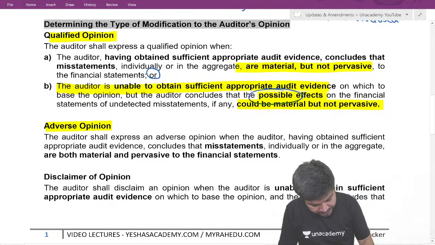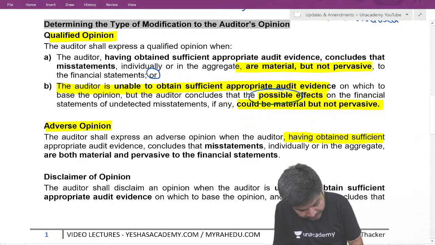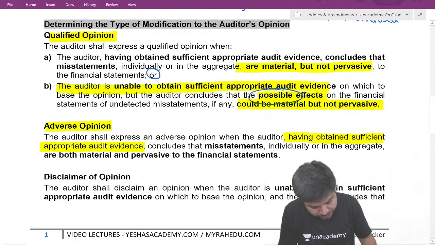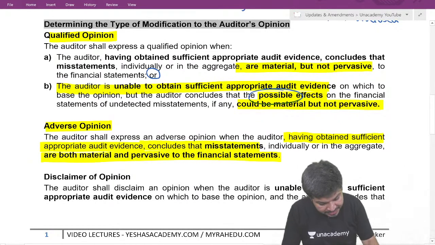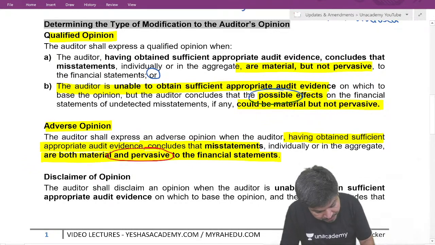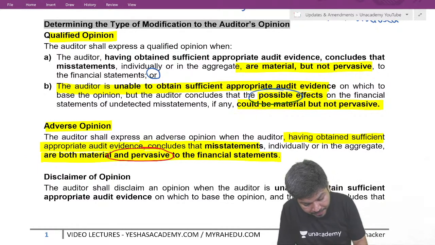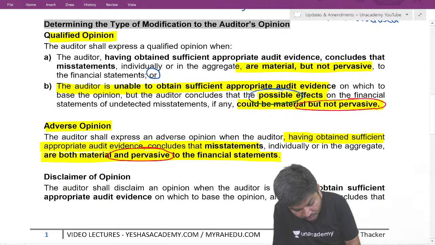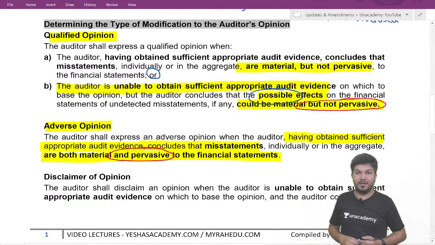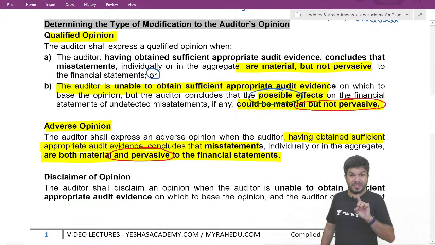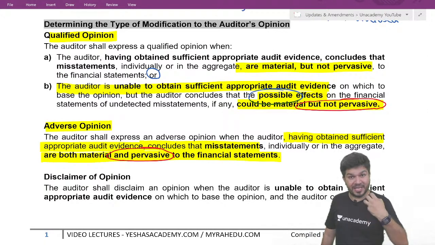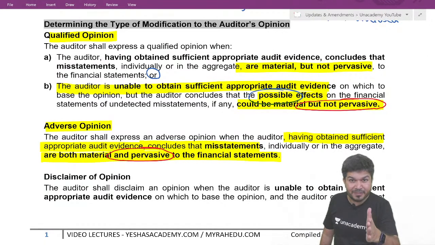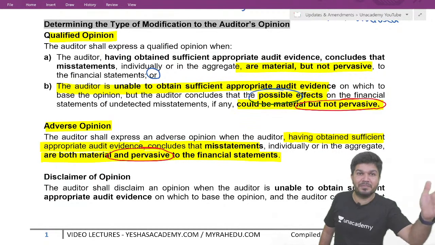So here you have obtained sufficient appropriate audit evidence, you conclude misstatements are both material and pervasive. Here the word is 'and pervasive', there the word was 'but not pervasive'. Adverse opinion can be given when you have checked and you found the misstatements are material and pervasive.